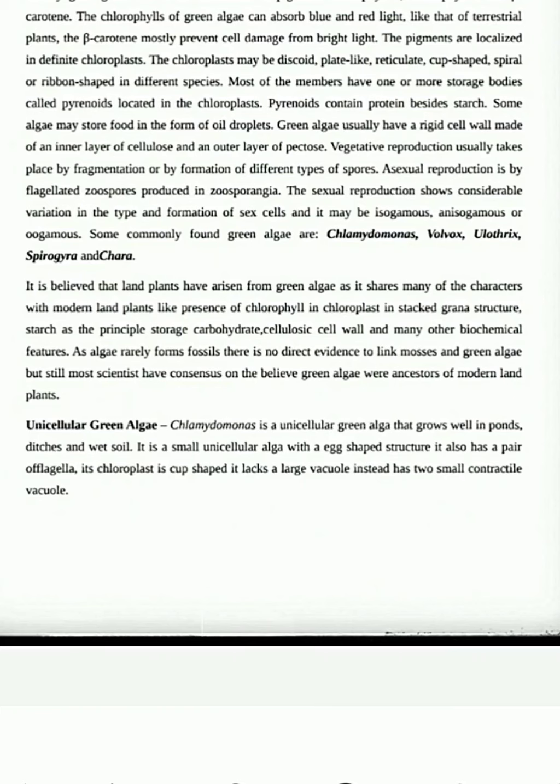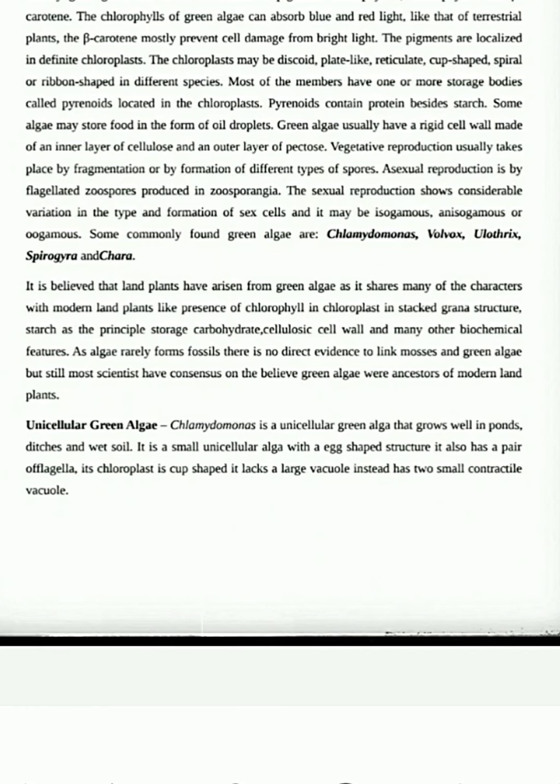Now let us study the pigments present in chlorophyta. The pigments present in chlorophyta include chlorophyll A, chlorophyll B and beta carotene. Chlorophyll A and chlorophyll B are the most common pigments, which are also present in terrestrial plants. These pigments help in the absorption of blue light and red light.